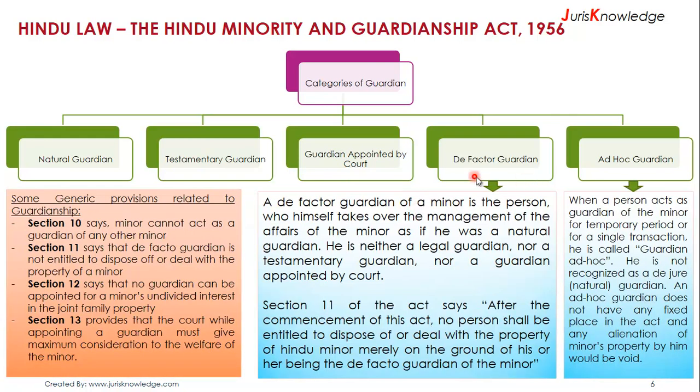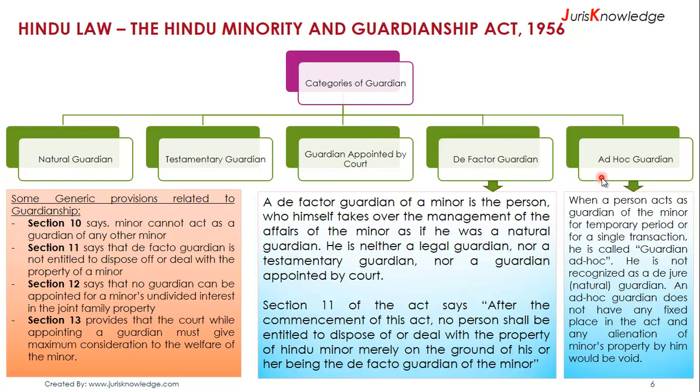The next one is the de facto guardian. A de facto guardian of a minor is a person who himself takes over the management of the affairs of the minor as if he was a natural guardian. He is neither a legal guardian nor a testamentary guardian nor a guardian appointed by a court.